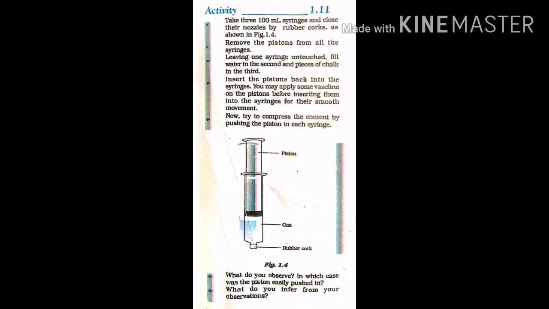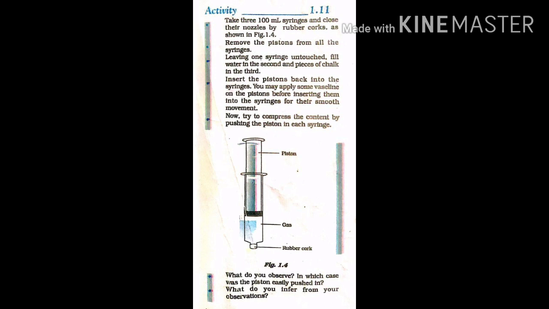By doing the following activities, try to understand the properties of the gaseous state. Activity 1.11. Take 300 ml syringes and close their nozzles with rubber corks. Remove the pistons from all syringes, leaving one syringe untouched. Fill the second syringe with water and the third with pieces of chalk.